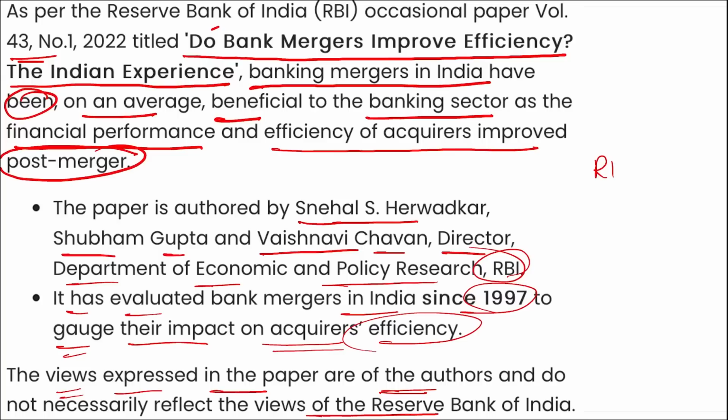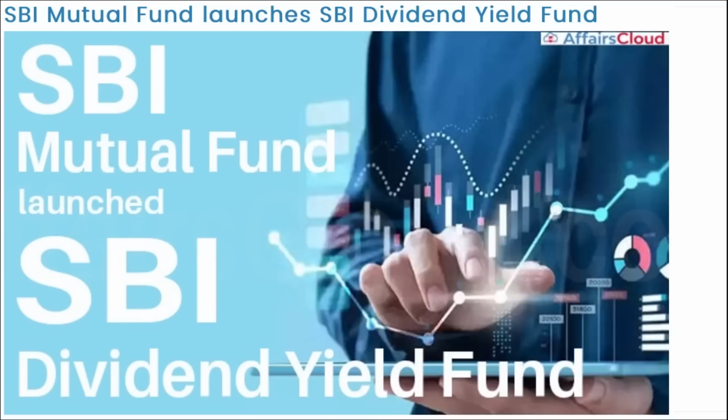Similarly, if we talk about RBI, that is Reserve Bank of India, when was it established? On 1st of April 1935. All right, next. SBI Mutual Fund has launched SBI Dividend Yield Fund.